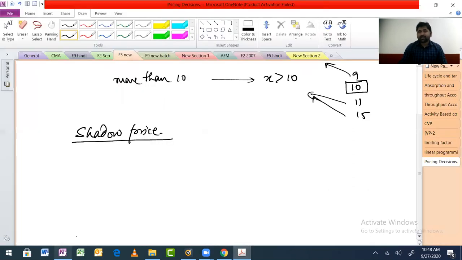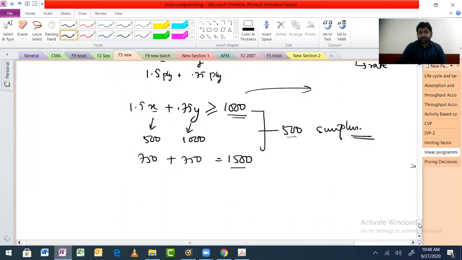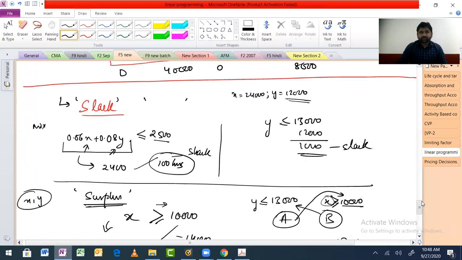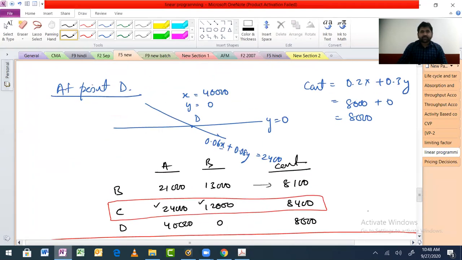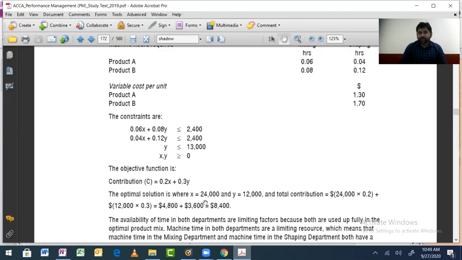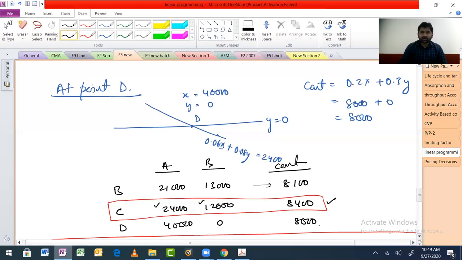Now this is the exact number that we got. When we solved all this, we got 24 and 12. This is what they are saying. X 24,000, Y 12,000. Contribution 8,400. So here you can see contribution 8,400 is the best one.